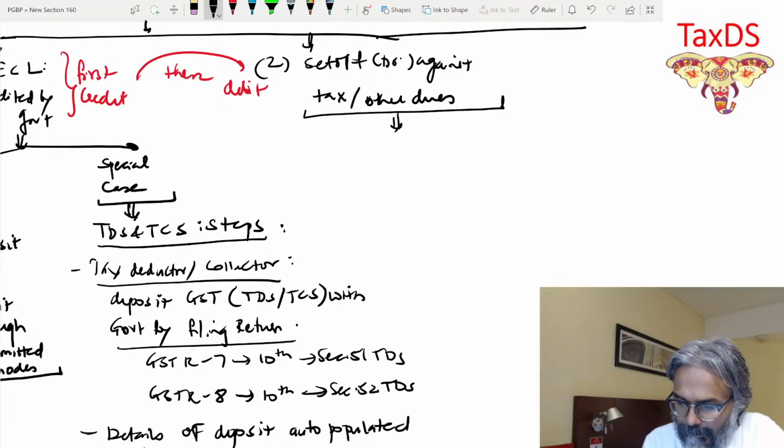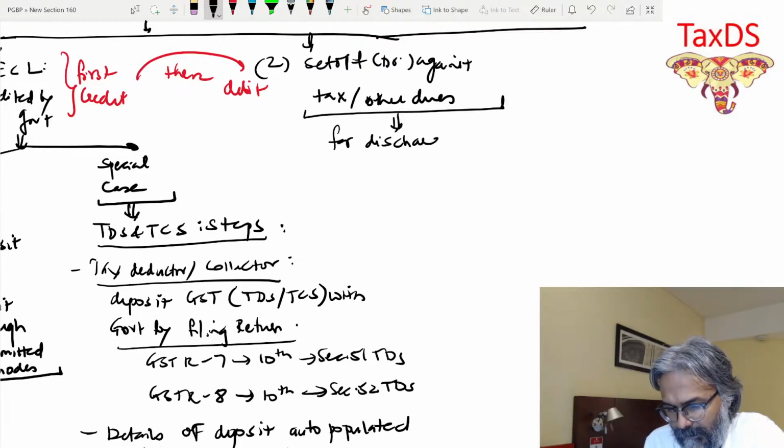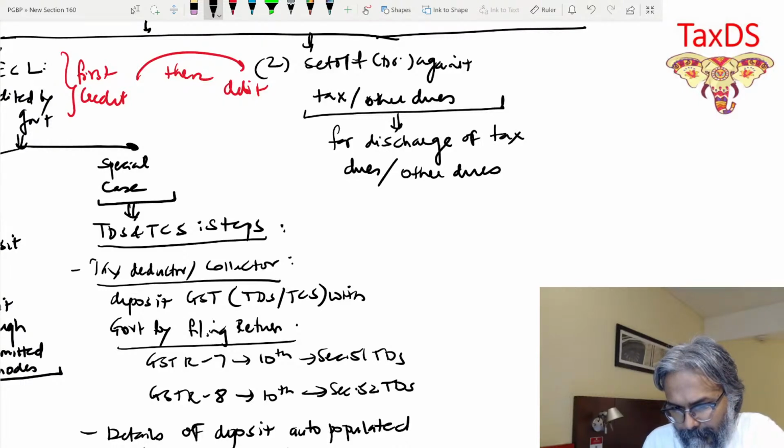So here, students, for discharge of tax dues or other dues, what will happen in this context?